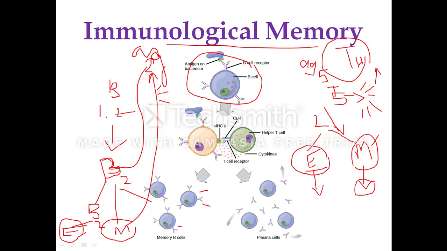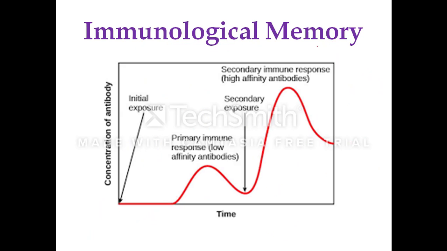So this is very, very important. Next, I told you that when there is exposure to the antigen in the host organism, it will take some time to produce the antibodies. It will take around 7 to 14 days to prepare the antibodies to fight against the antigen.